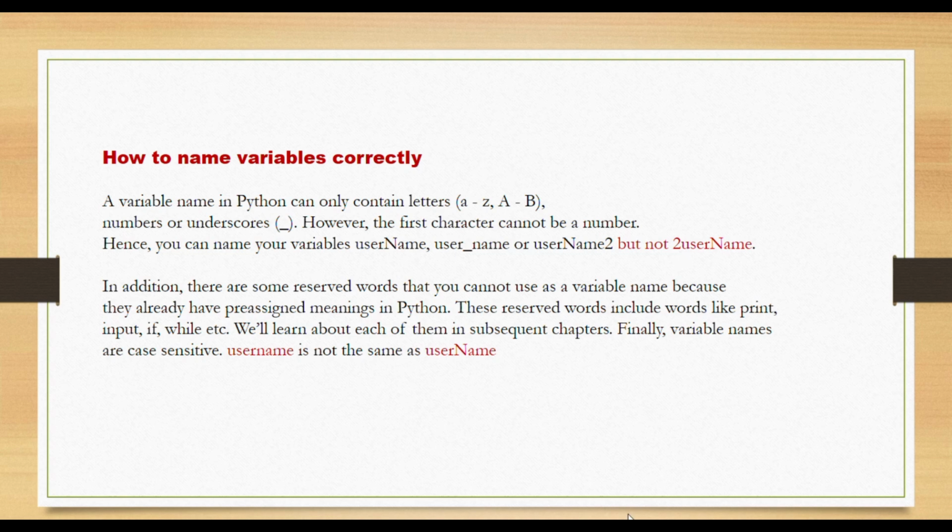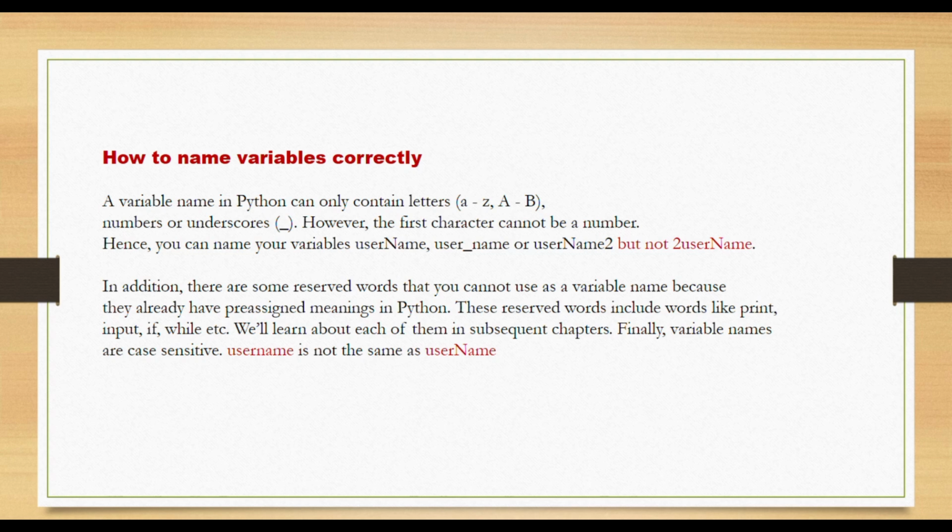In addition, there are some reserved words that you cannot use in a variable name because they already have a pre-assigned meaning in Python. These reserved words include words like print. You're going to understand why we cannot use print when we write the code, because that is a built-in reserved name in Python. Input we cannot use, if we cannot use, and etc. There are so many of them. We'll learn about each of them in the subsequent classes.